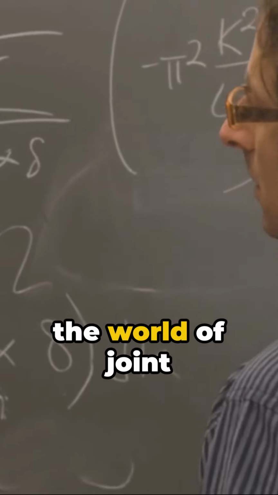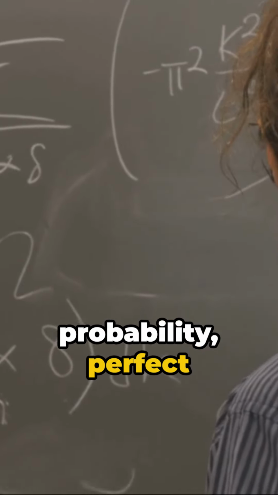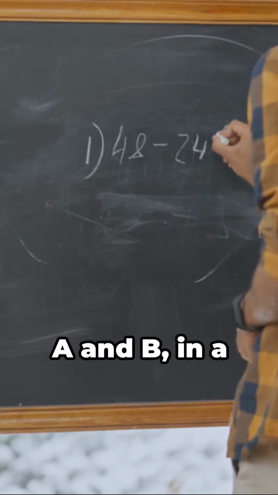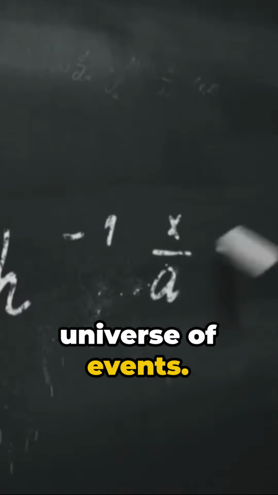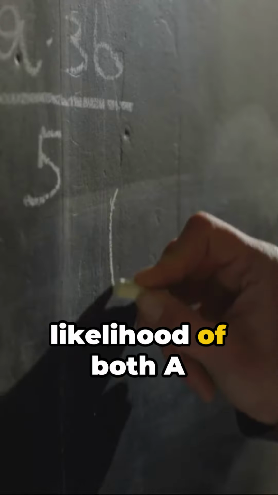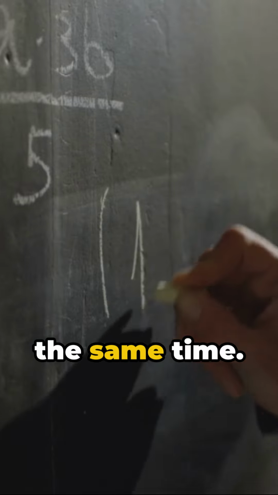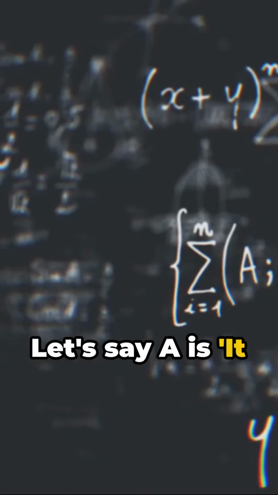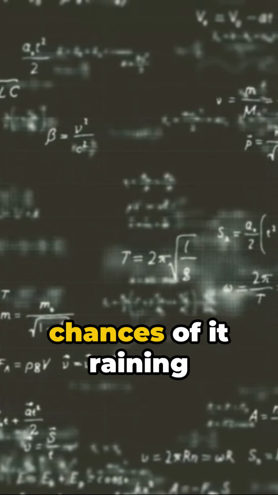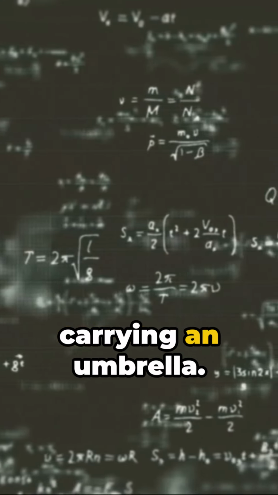A quick dive into the world of joint probability, perfect for brushing up before that big job interview. Picture two events, A and B, in a universe of events. The joint probability of A and B is simply the likelihood of both A and B occurring at the same time. Let's say A is, it will rain tomorrow, and B is, you will carry an umbrella. The joint probability of A and B would be the chances of it raining tomorrow and you carrying an umbrella.